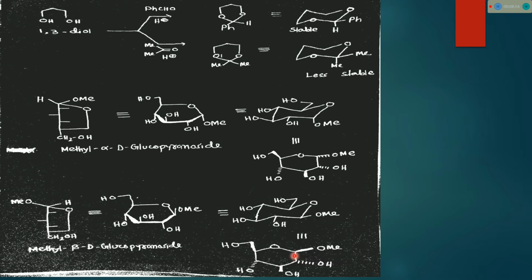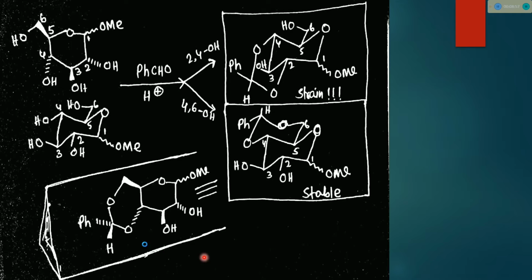So now let's move forward. I have mentioned all the structural properties of these two anomers, beta and alpha anomer of glucose, particularly glucopyranose or pyranoside. When there is only a free OH group, it's called pyranose, and when this OH group is protected as OMe, its name is pyranoside. Pyranose means six-member ring.